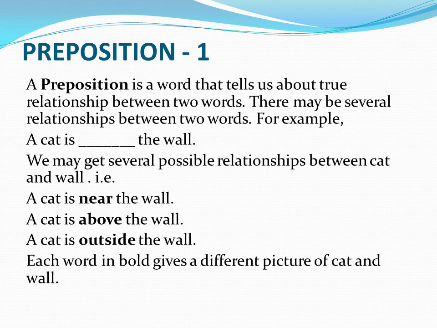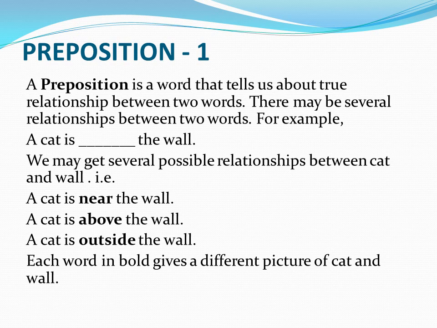Preposition. What is a preposition? A preposition is a word that tells us about the relationship between two words. There may be several relationships between two words. See, for example, a cat is dash the wall. We may get several possible relationships between cat and wall.